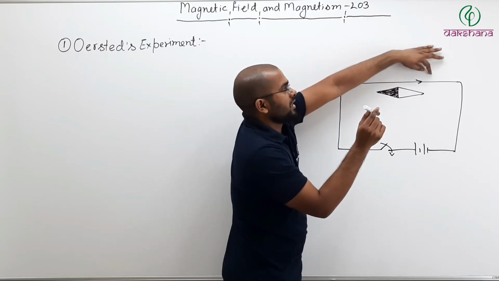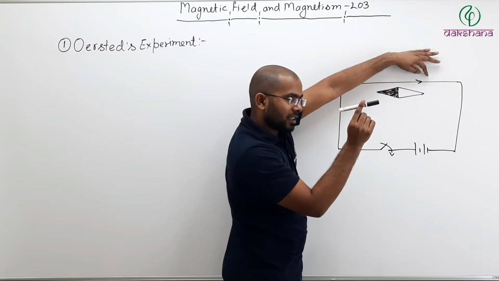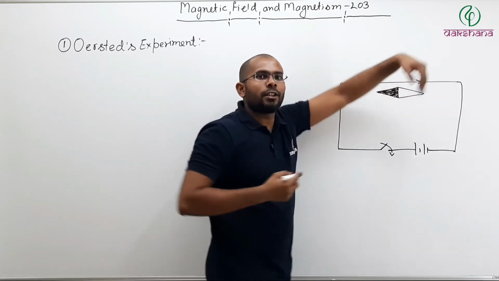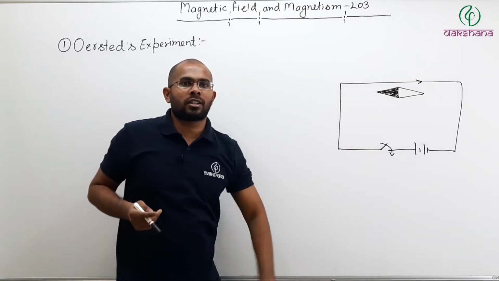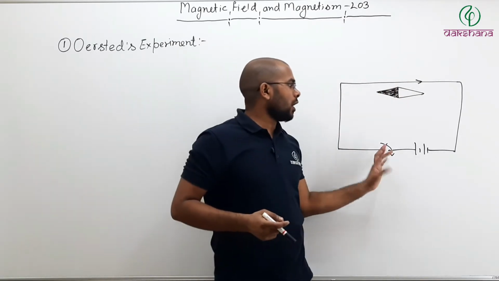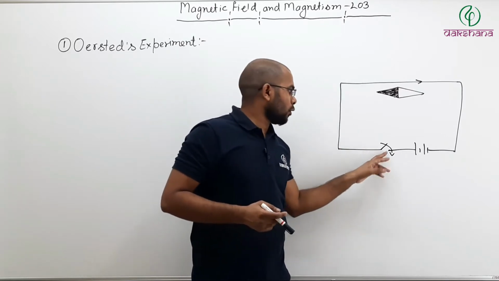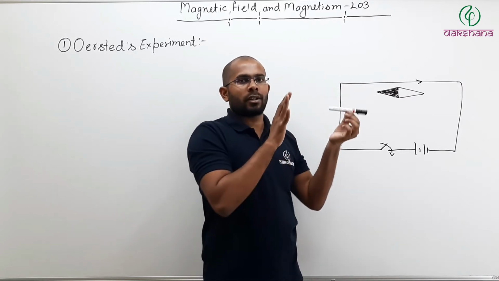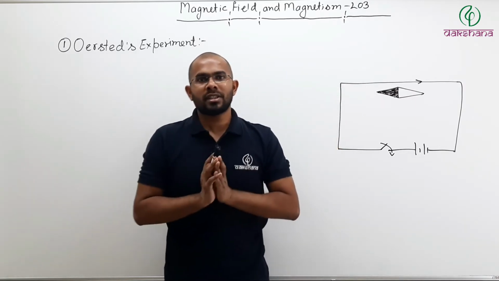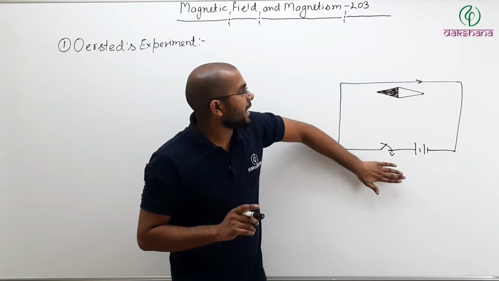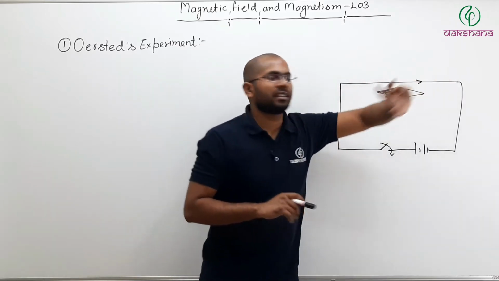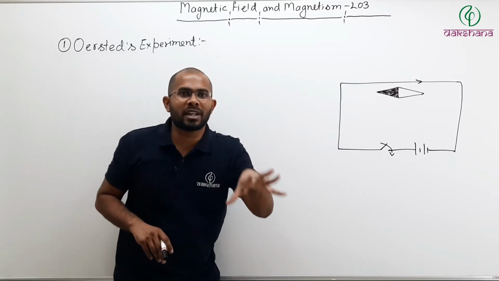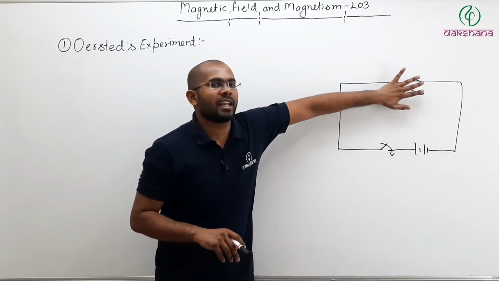So while the current is passing through the wire, the alignment of the compass needle changes. It no longer points towards the north. And if I switch off the current, if I open the circuit once again, then once again the compass needle points towards the north. So that shows that due to the act of passing current, there was a change in the magnetic field present in this area.